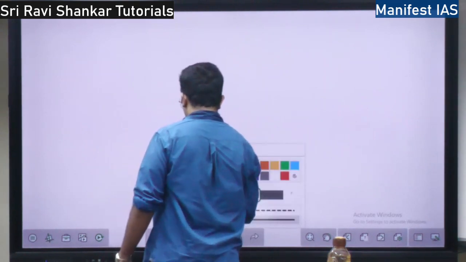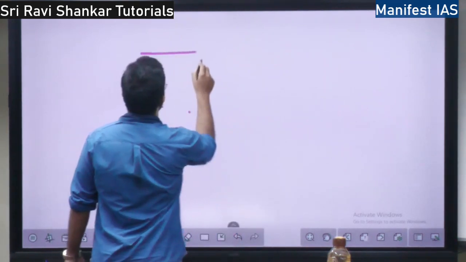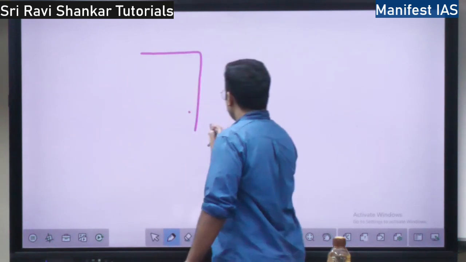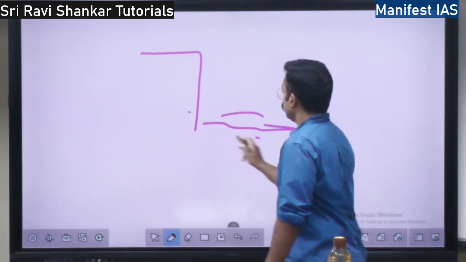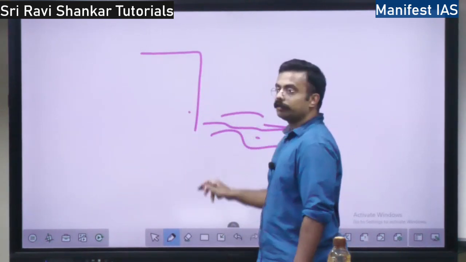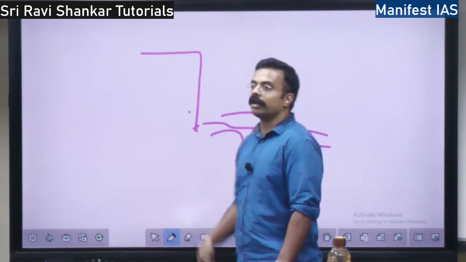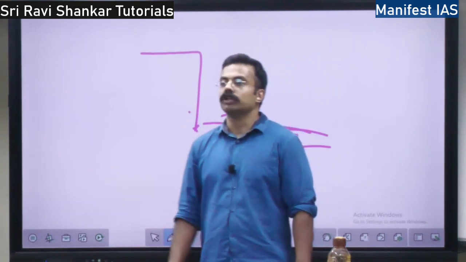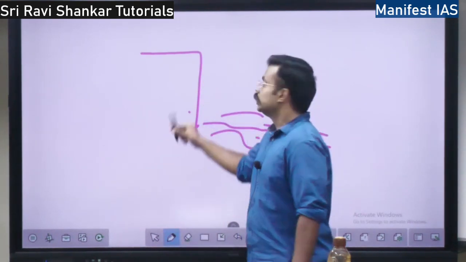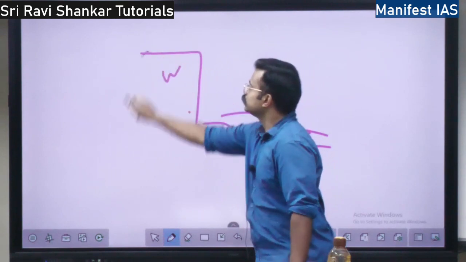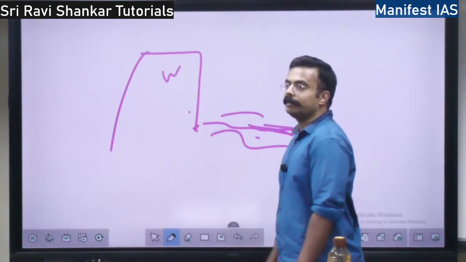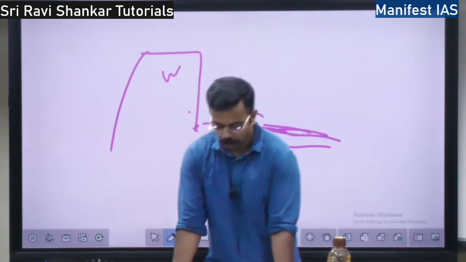So you take the example of, see, here there will be one cliff. This is a mountain, and here there will be sea, right? Suddenly mountain, and at the bottom there will be sea. This is an example of a high rocky coast. So this will be found on the Western Ghats. Suddenly Western Ghats are there. This is a mountain, and here there is the Arabian Sea. So this is a high rocky coast.